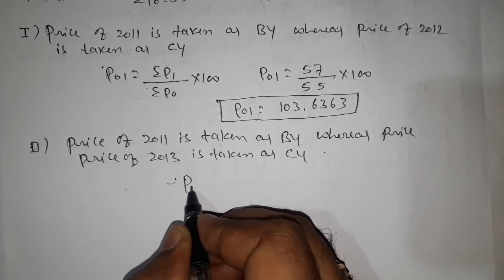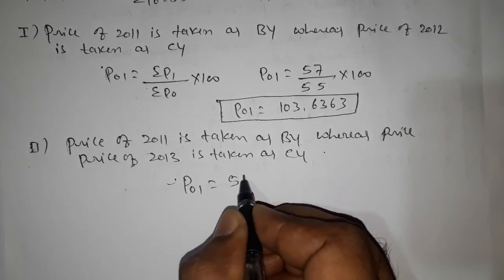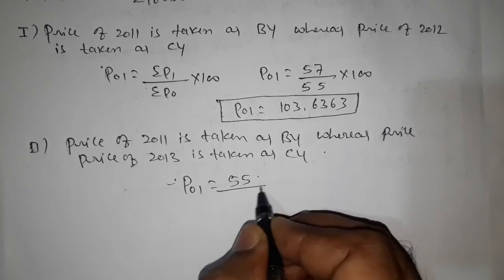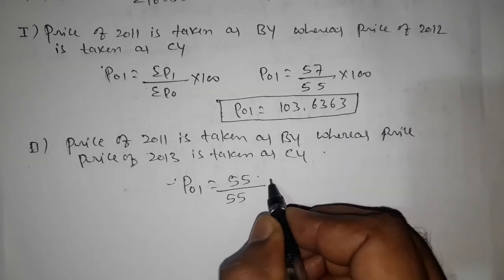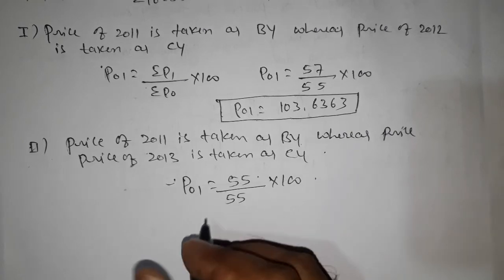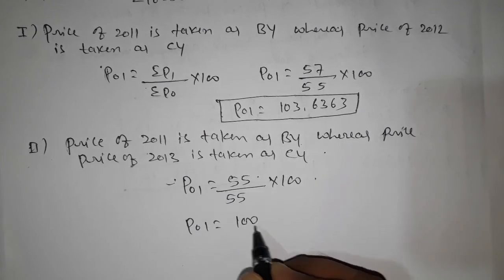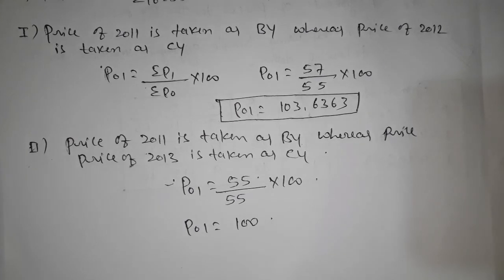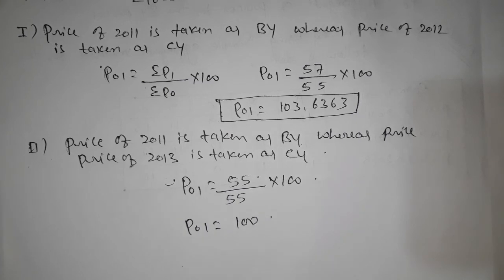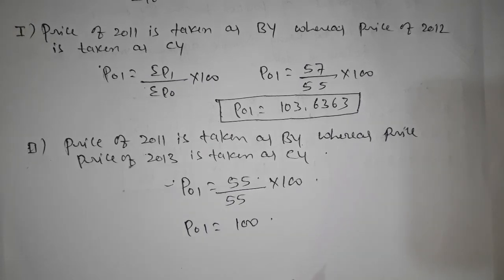P naught 1 is equals to 55 divided by 55 into 100. We will get P naught 1 is equals to 100. Okay, it is always in percentage. I have said, it is always in percentage. That's it. This is the problem.